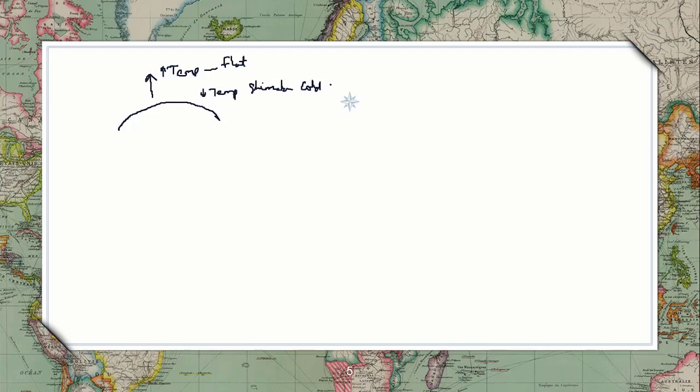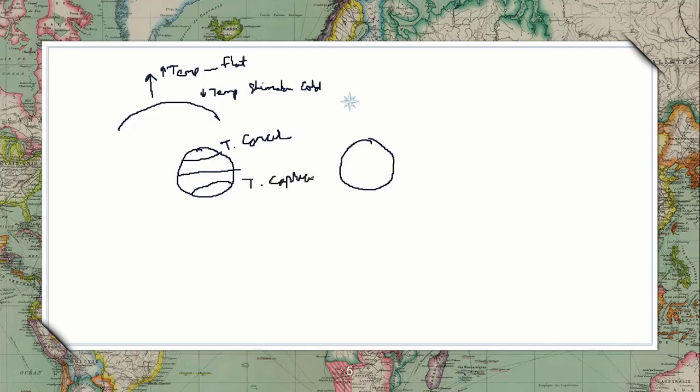Next, why do summer, winter and all these seasons take place? We will see that. If this is the earth, this is the equator, this is the Tropic of Cancer, this is the Tropic of Capricorn. It causes summer when the sun is falling on the Tropic of Cancer.